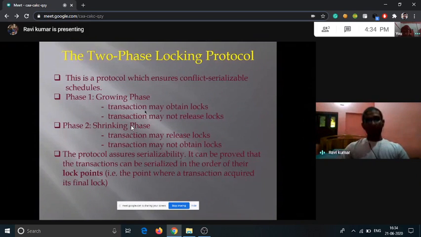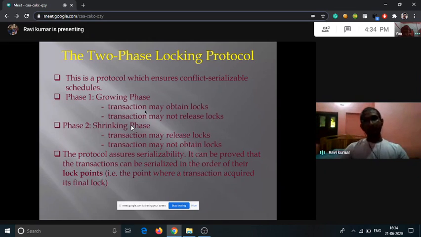In the growing phase, the transaction can only obtain as many locks as it requires. It does not release any lock, either shared lock or exclusive lock. It only acquires the locks as required, but doesn't release any lock.